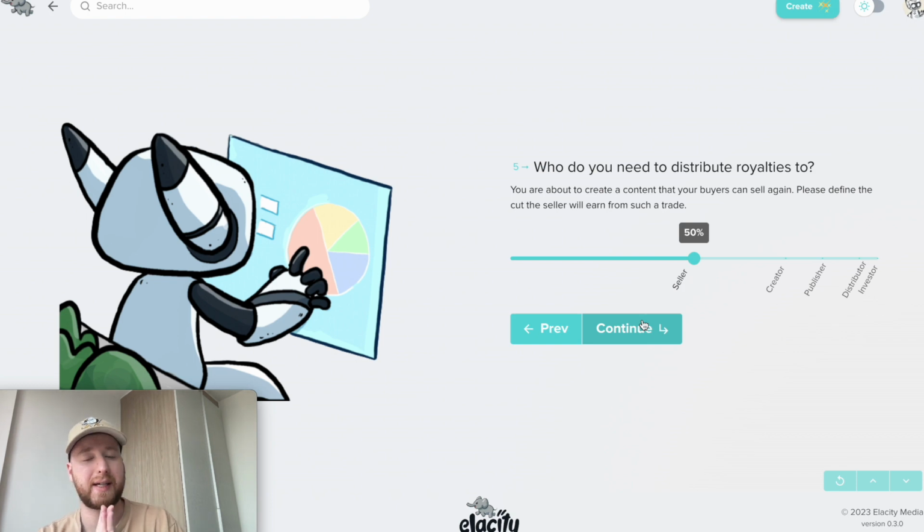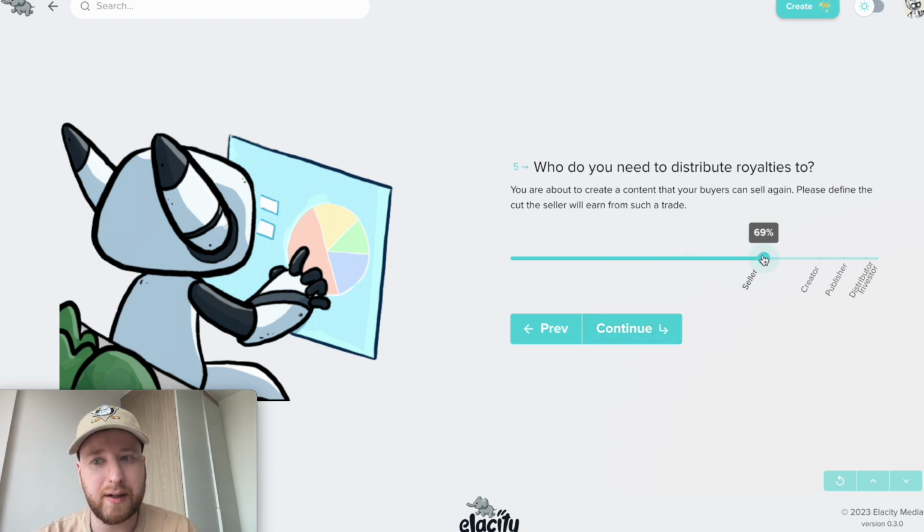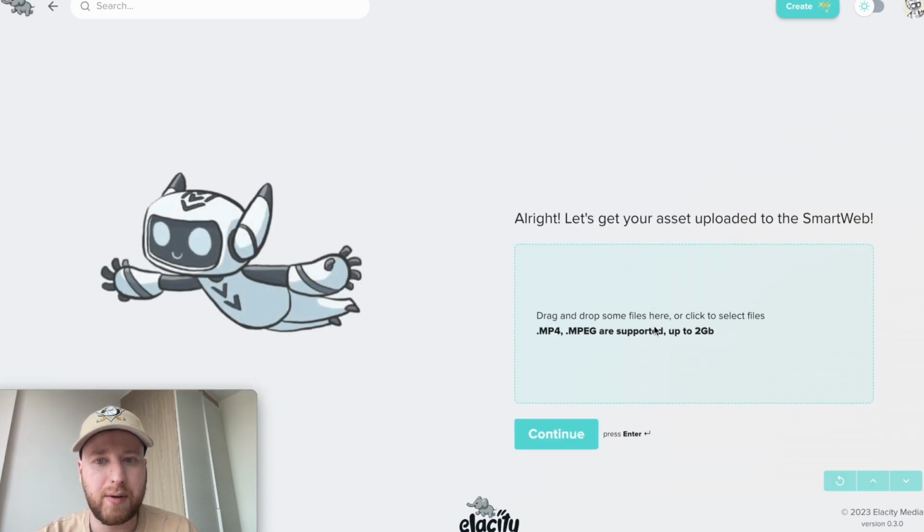Now, because we set the rights to enable anyone to sell on after they purchase our access tokens, we can also now set what that looks like. Dependent on how much we allocate for the seller, it's still locking in our percentages, but it's out of the remainder. So in this case, let's give 80% to the seller. Someone who buys our access, enjoys the content and then sells it on, will get 80% of the listing fee that they sell it for, and the remaining 20% gets distributed out based on the percentages we've provided.